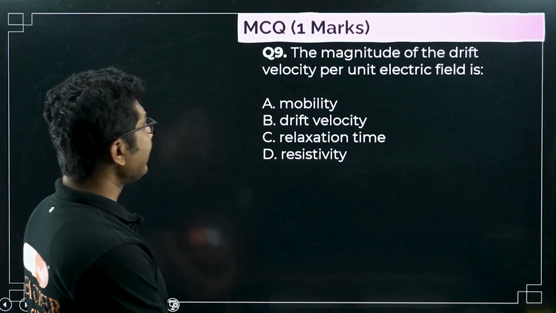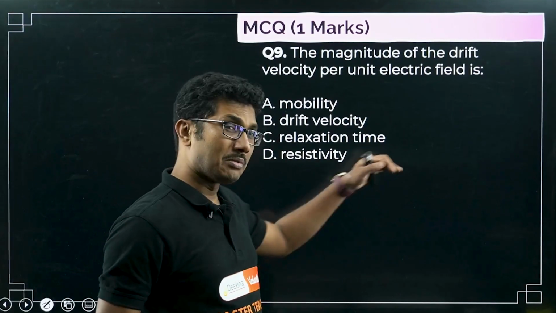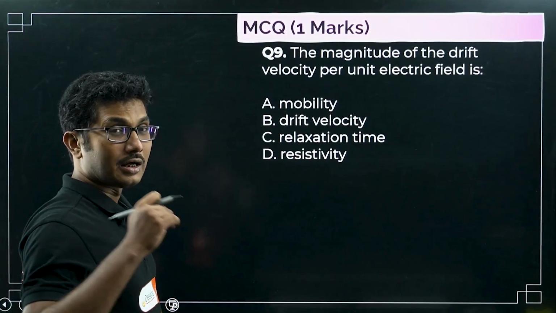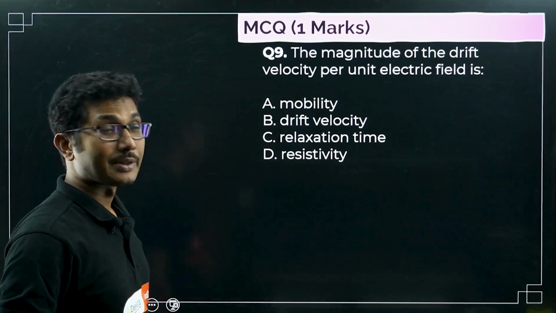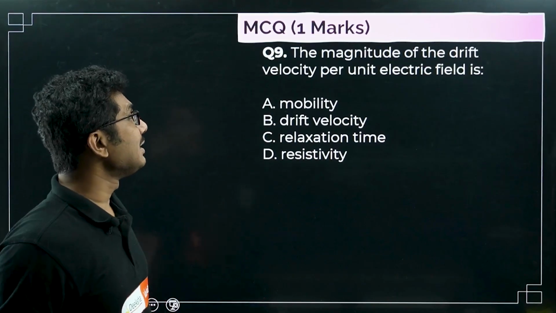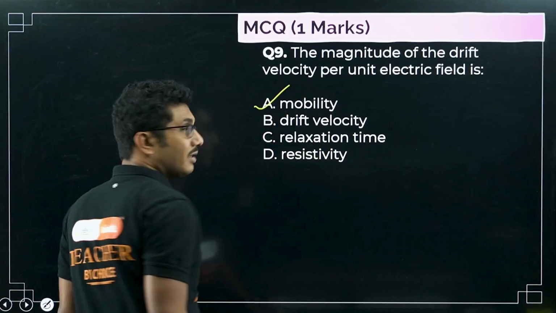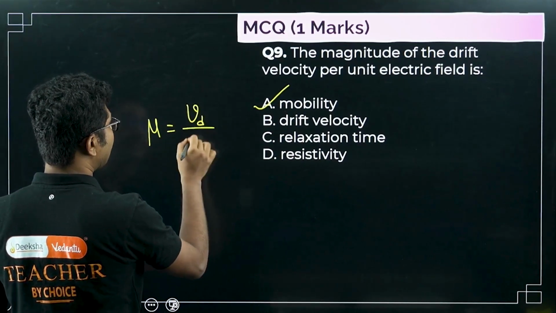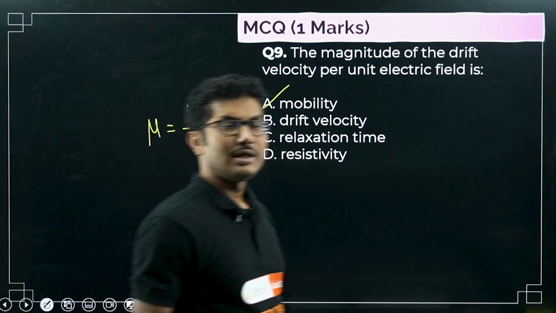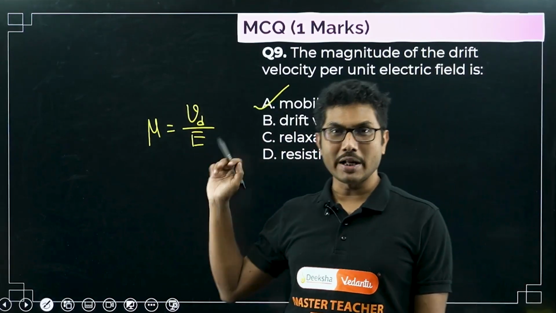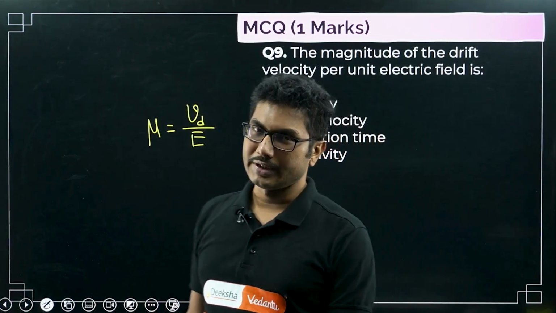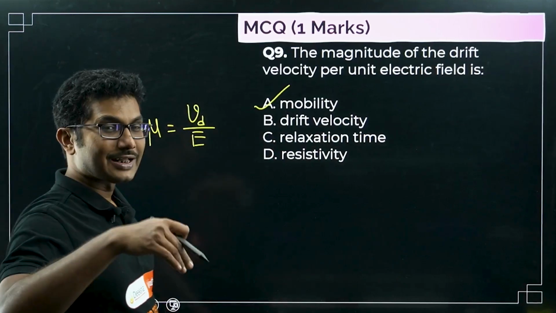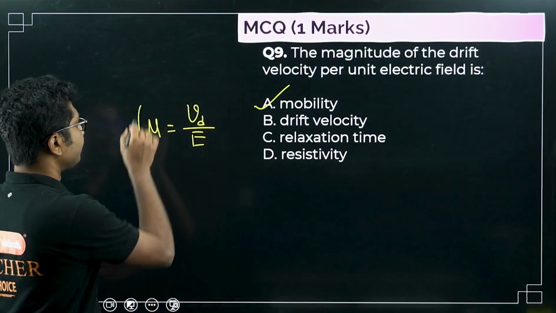Now, the magnitude of drift velocity per unit electric field. If you remember a few questions back, where we were supposed to choose a correct statement, there it was given as a correct statement. The magnitude of drift velocity per unit electric field is the mobility, because mobility is defined as drift velocity divided by electric field. If you make this electric field 1, then drift velocity directly equals mobility. So this is just a way to say it, but actually this means this.